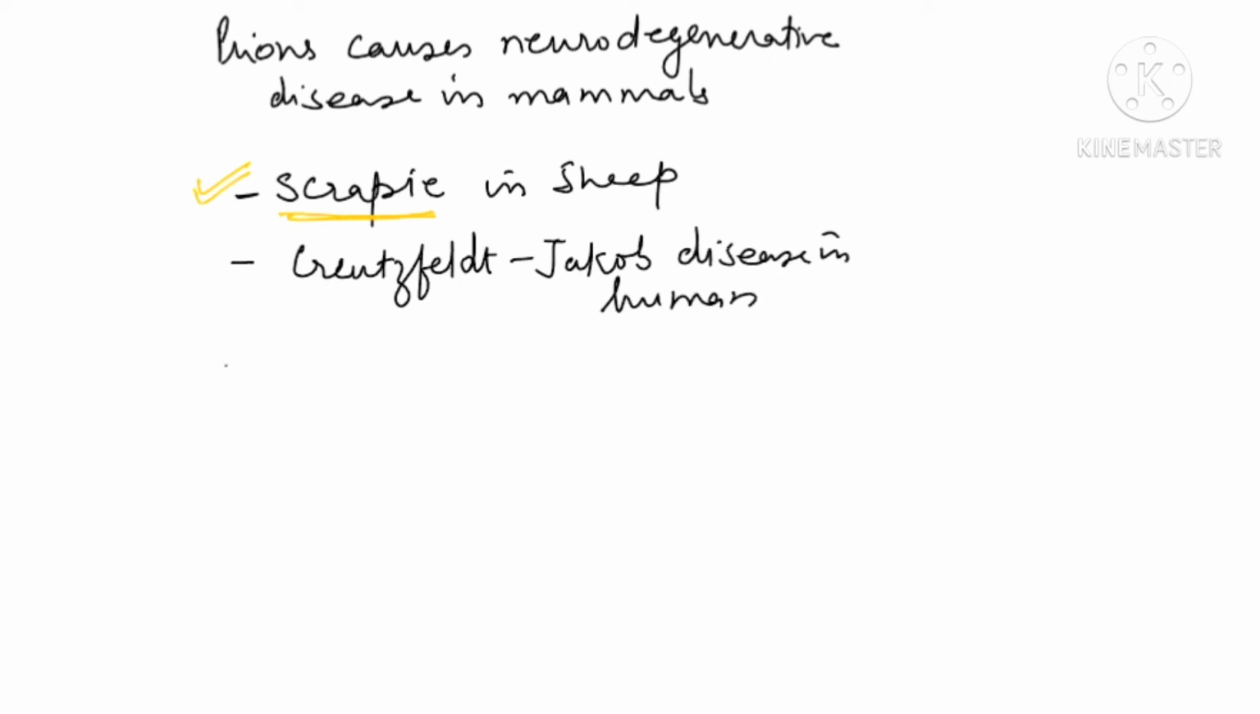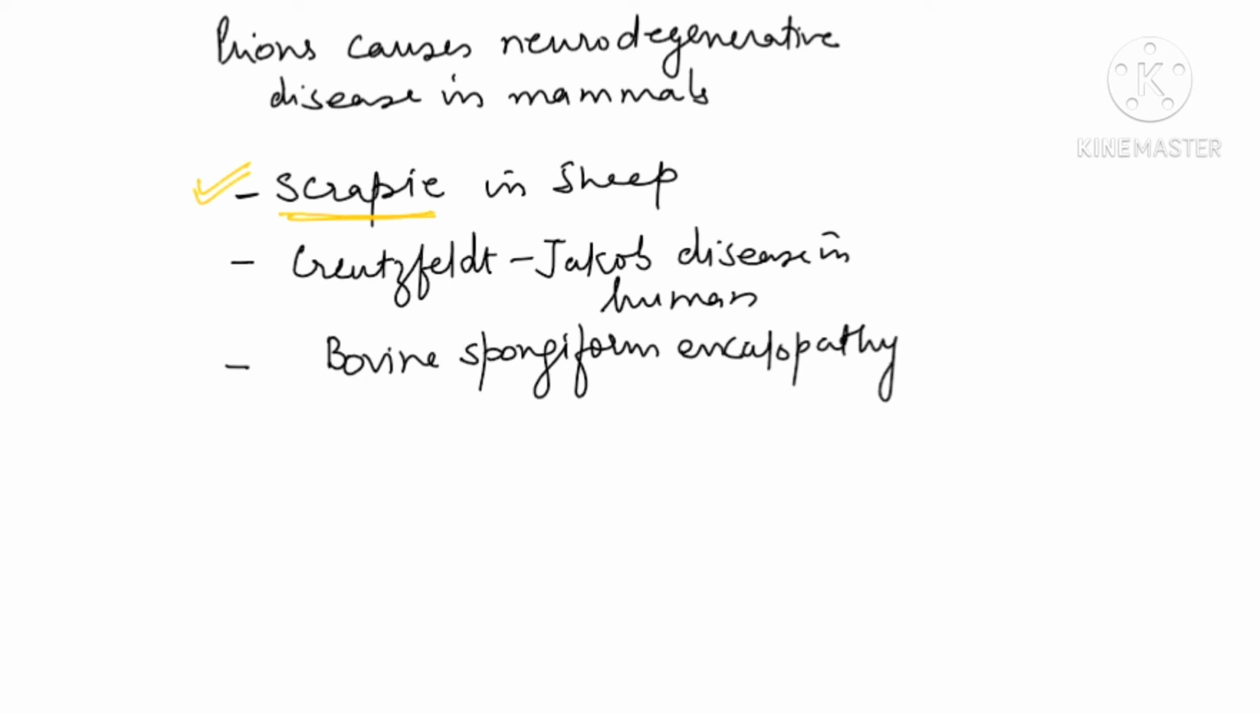And there is one more disease in the cattle, which is actually a variant of the human Creutzfeldt-Jakob disease, that is bovine spongiform encephalopathy in cattle. So these are the diseases which are caused by the prions in different organisms.